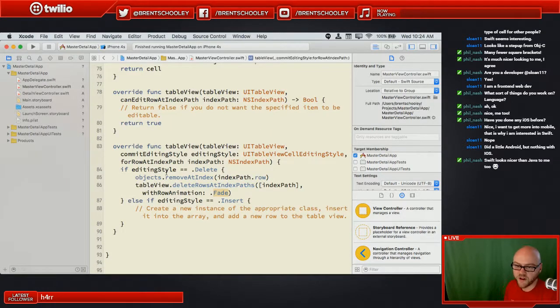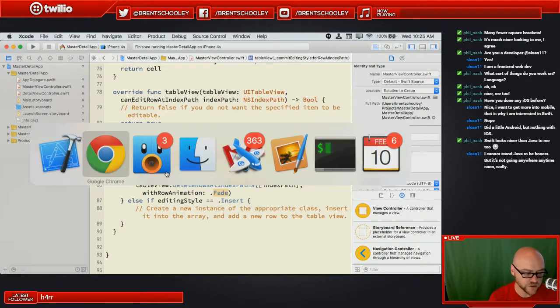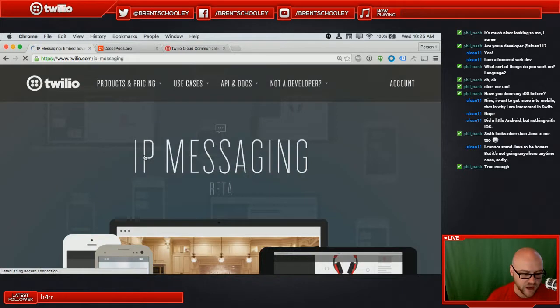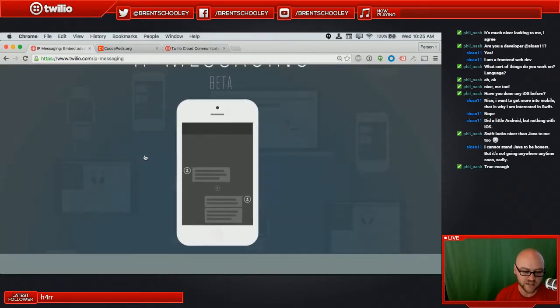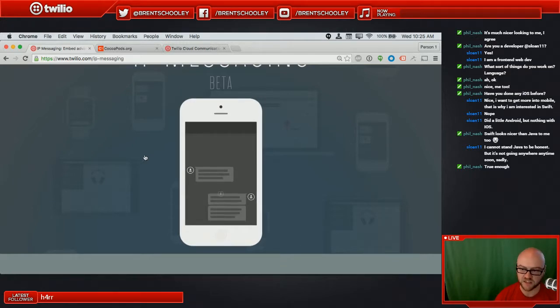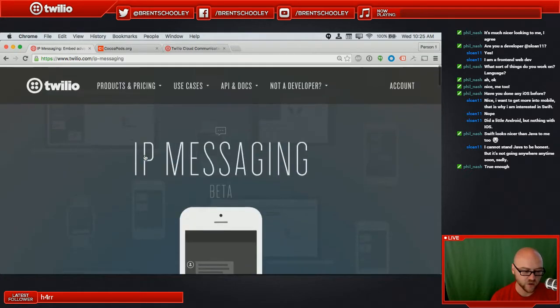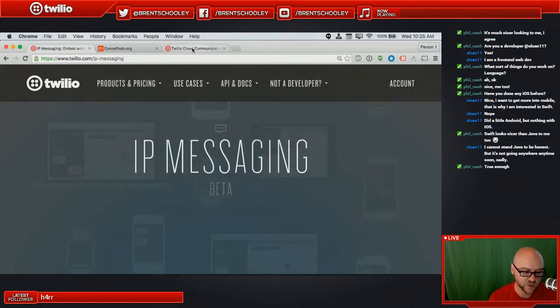Now, the whole point of showing the table view controller was for you to begin to imagine what that would look like if we populated it with a bunch of chat messages. And that's exactly what we're going to do now. And to do that, we're going to use Twilio's product called IP messaging. Now, IP messaging, it's something that's currently in beta. It's something that we love. This allows you to quickly build chat applications into your mobile and web applications. And we have an SDK for JavaScript, and we have iOS and Android SDKs for this as well.